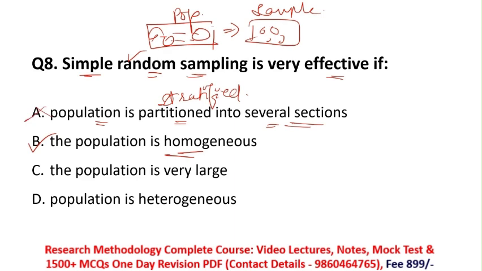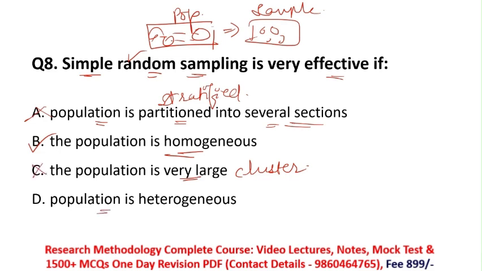Then option C is, the population is very large. So remember, when your population is very large, in this case you will always select a cluster sampling method, because cluster sampling is the sampling method used when your population size is very large. So here option C is also incorrect.